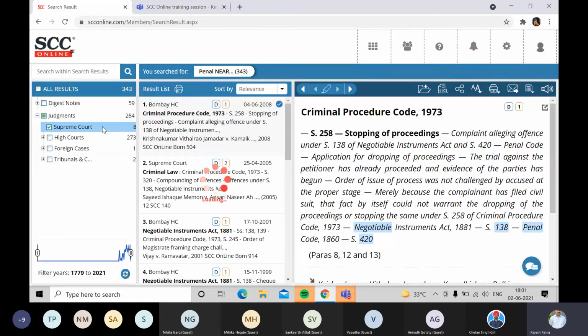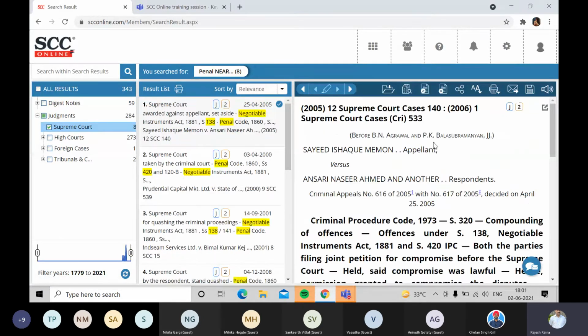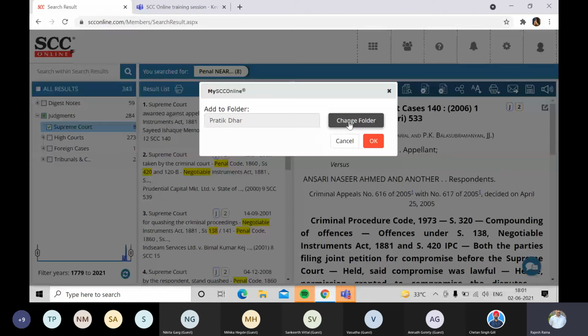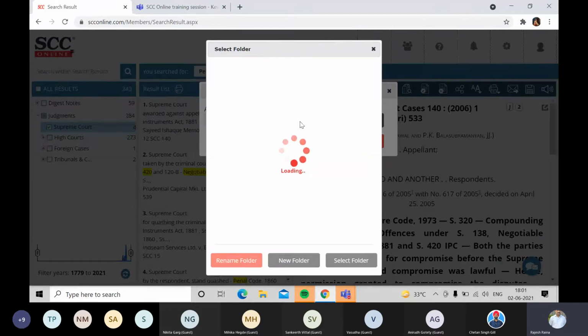I'll click on Supreme Court only, obviously, and then let us see one more feature over here, that of creating a folder of mine, and in that folder I am storing or saving certain documents, whether it's a tribunal decision or a Supreme Court or a High Court judgment or a digest note, or maybe even an article or a circular. So I'll click on this first icon in the third column known as add to my SCC Online folder. By default it will show you my folder. Since I had created a previous one, it is being displayed right now.